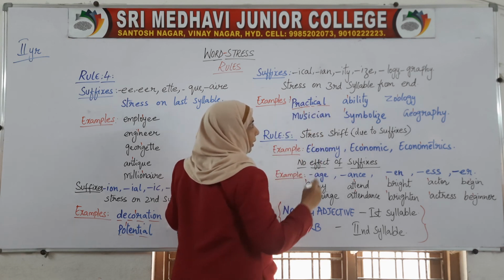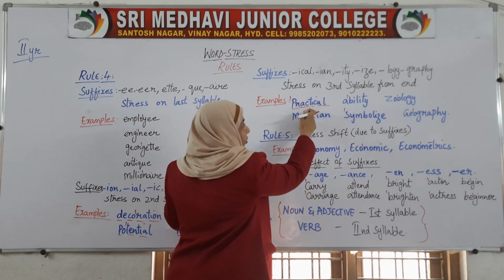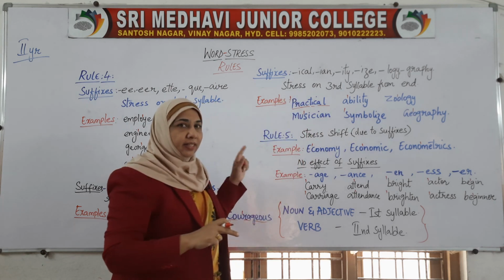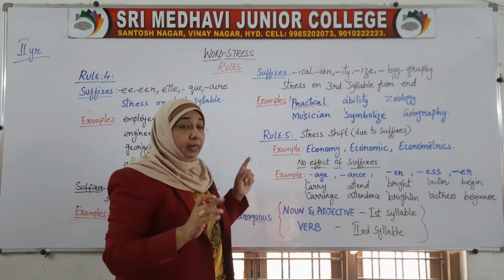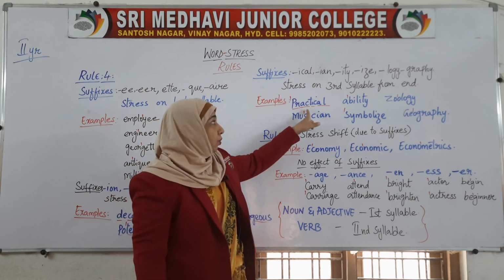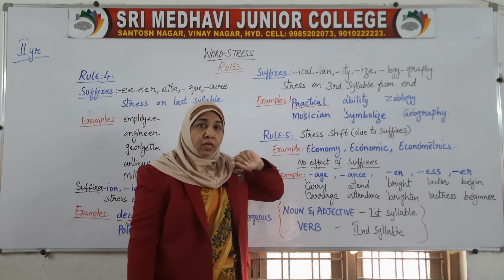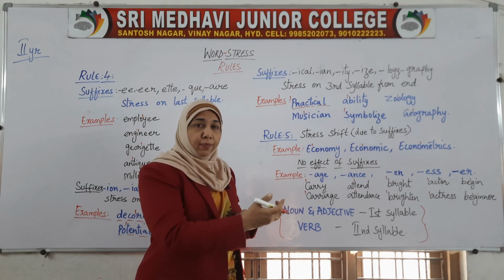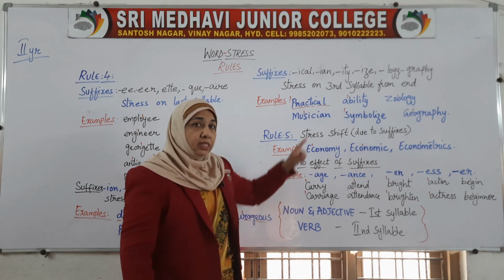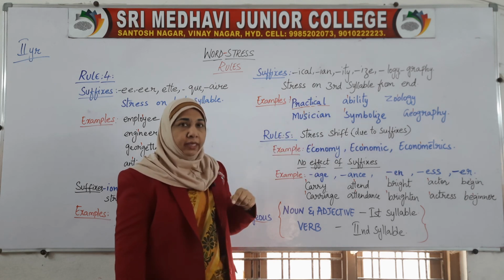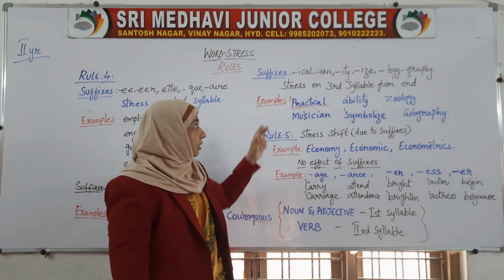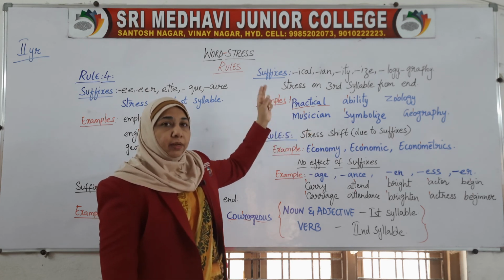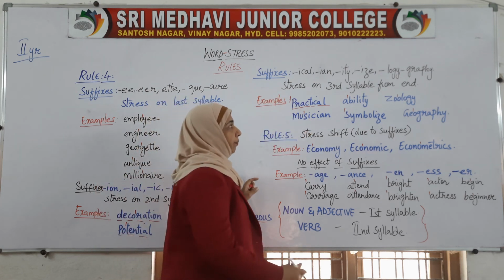Practical. Okay. Third syllable: 1, 2, 3. Third syllable from the end means we are getting the first one over here. But remember, this is only trisyllabic. Suppose we have a four-syllable word, polysyllabic, or five syllables, then we have to remember the same rule: third from the last. So it is not necessary that it will fall on the first one. It can be the second syllable, it can be the third syllable as well.